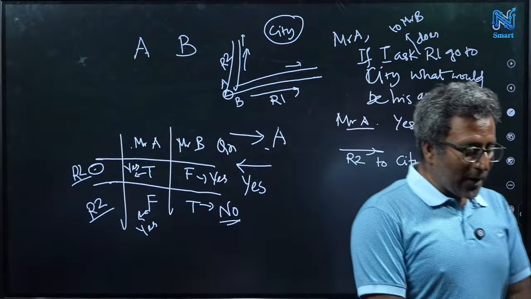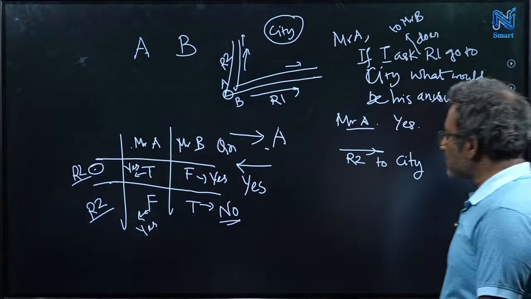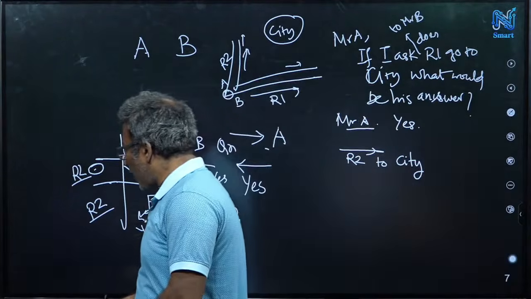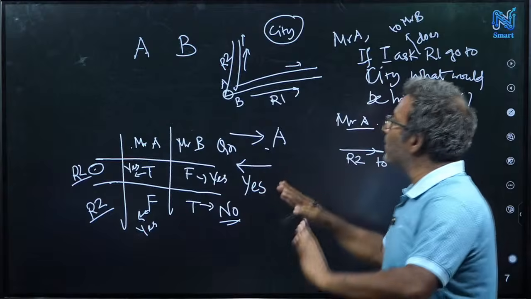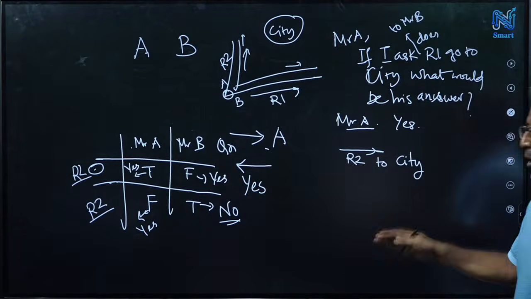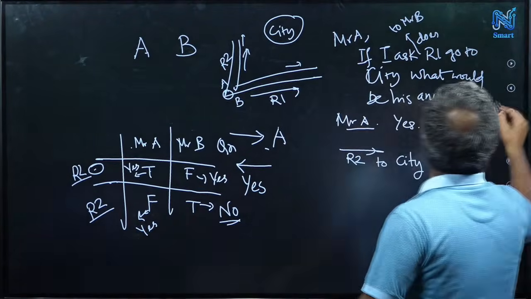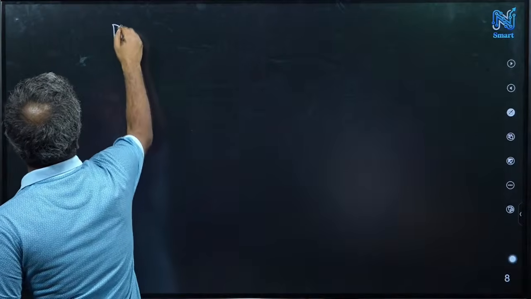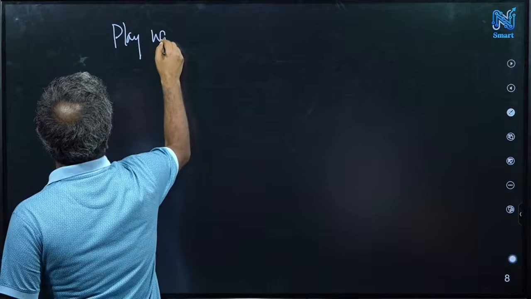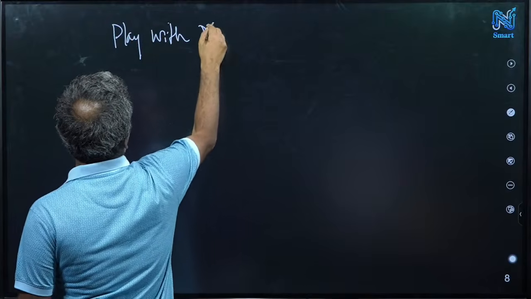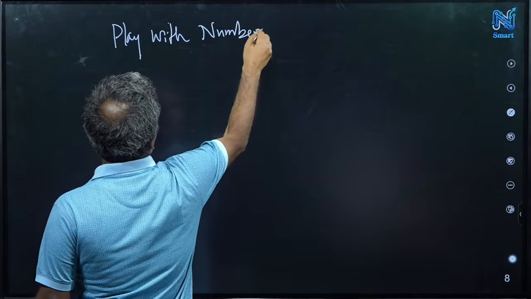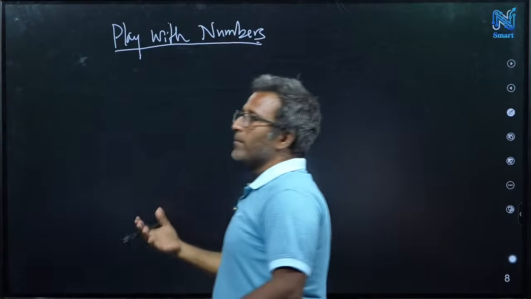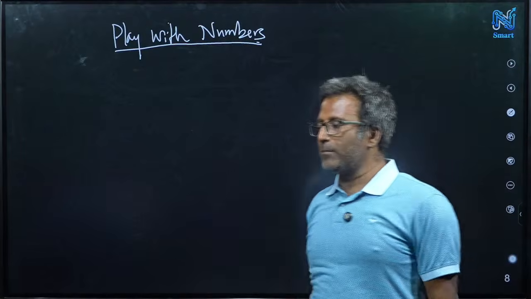Okay, good. So now let's do something on numbers. We have done some good logic problems. Let's do something on numbers. So we will play with numbers. Number is the basic object in mathematics, right?